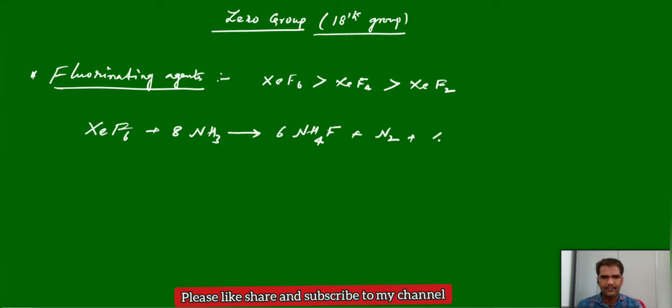We get nitrogen plus xenon. Similarly, xenon tetrafluoride, if we treat with sulfur tetrafluoride, will become sulfur hexafluoride and xenon. Here the fluorine is given to the sulfur tetrafluoride.